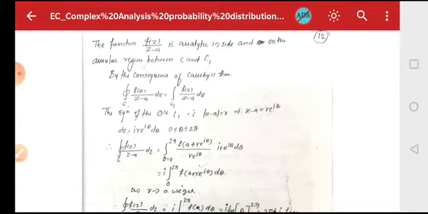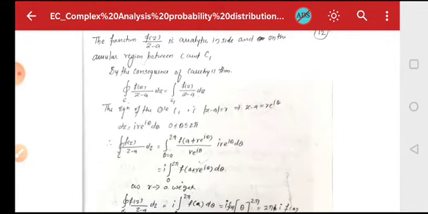The annular region is the region bounded between the two curves, that is, the region bounded between C and C1.